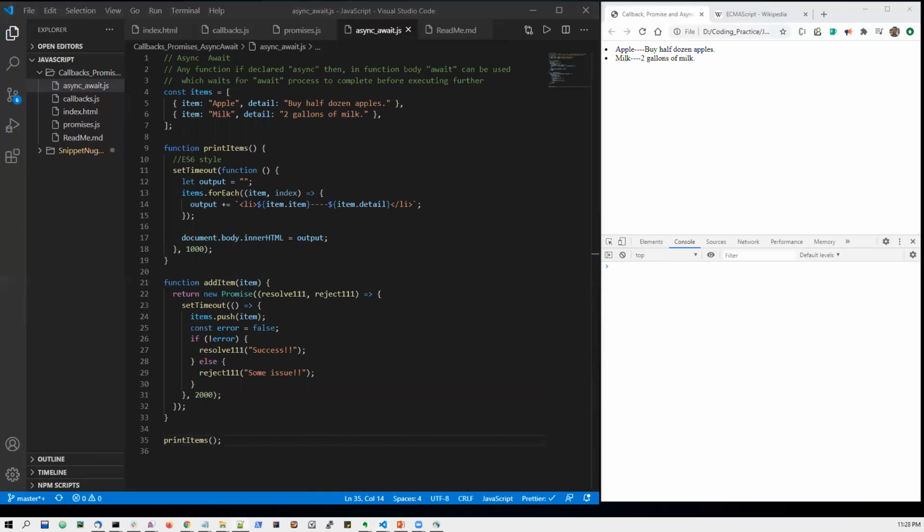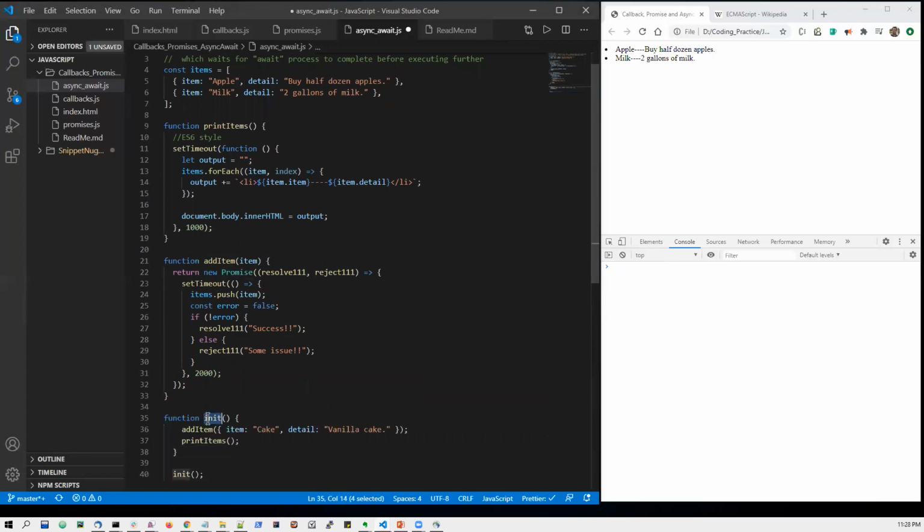I can write it in this way. This is my init function where I am adding some of the items. Sorry, here I was not adding the items, that is why it was only 2.